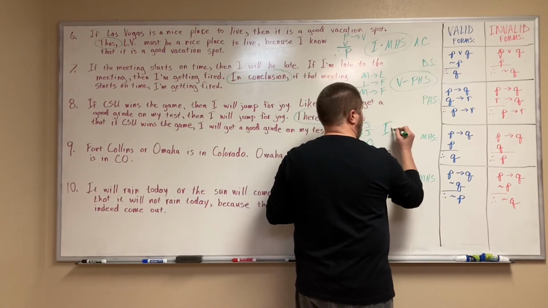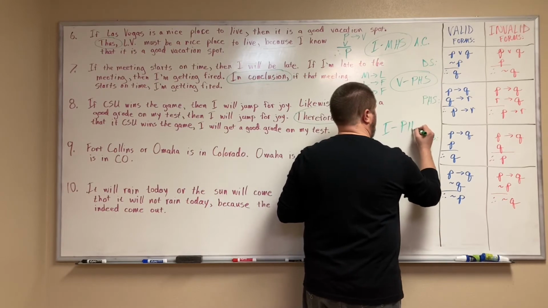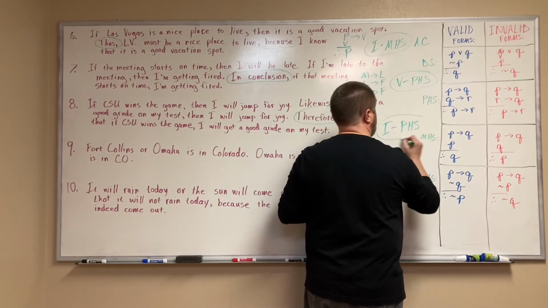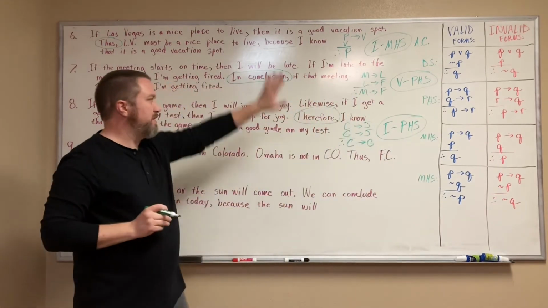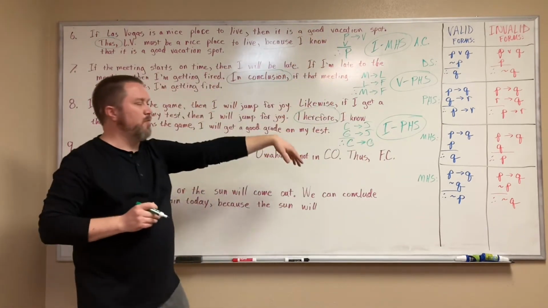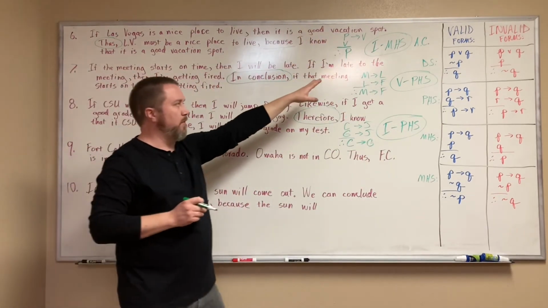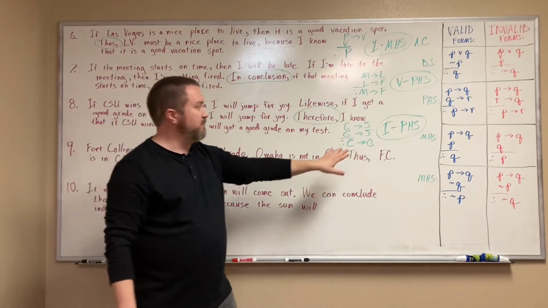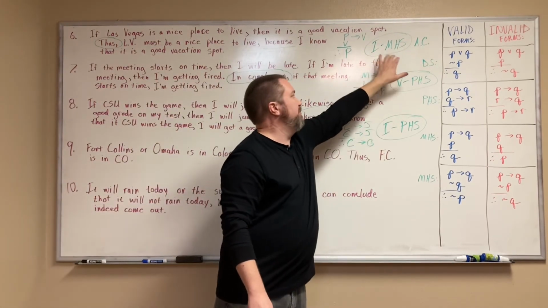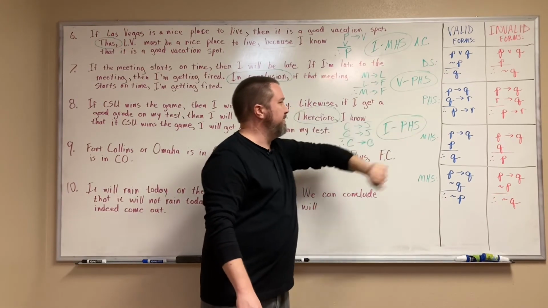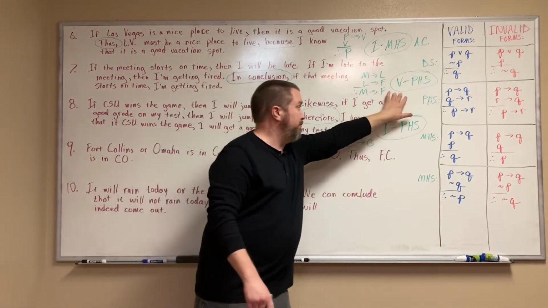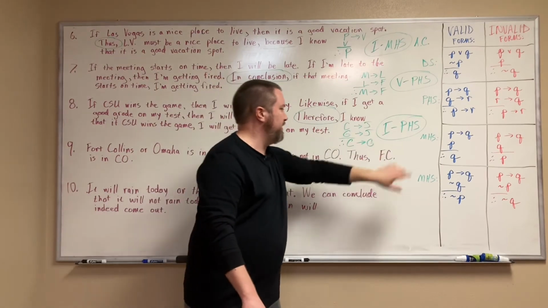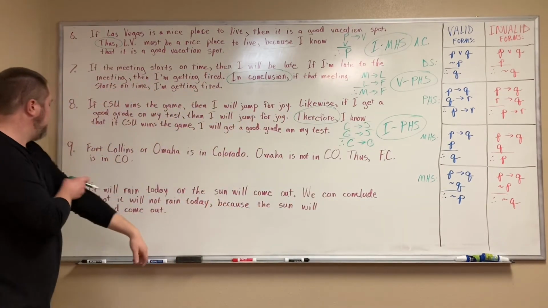So we have an invalid pure hypothetical syllogism. Most of our homeworks and quizzes will have you write out the whole thing, but just because I don't have space, I'm abbreviating. But invalid mixed hypothetical syllogism, valid pure hypothetical syllogism, invalid pure hypothetical.